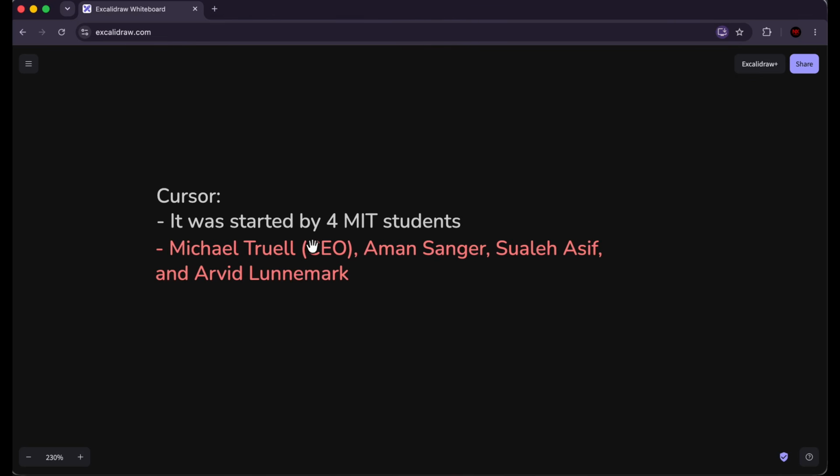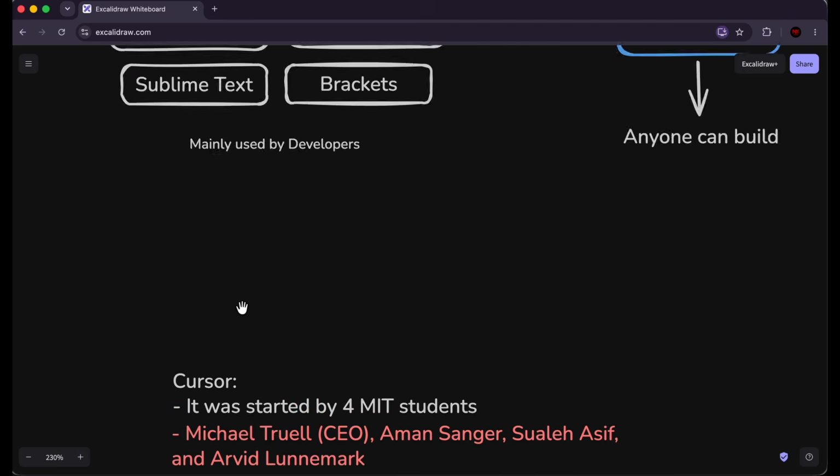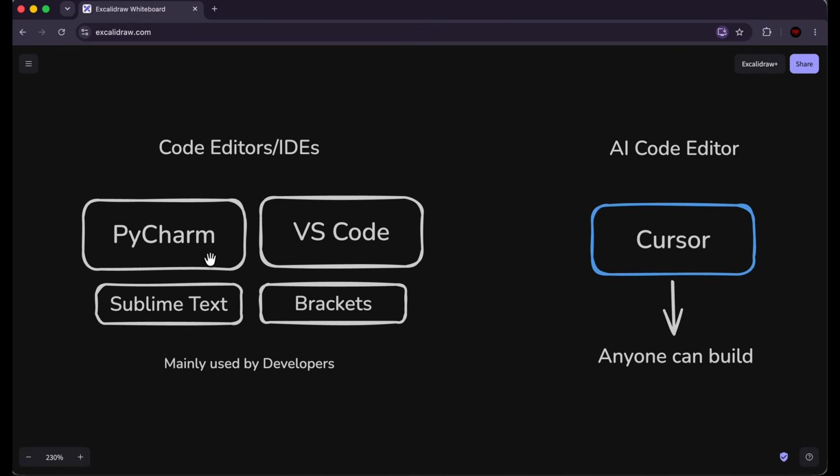So Cursor was started by 4 MIT students, Michael, Aman, Swale, and Arvid, and they're all very brilliant people. I was watching their podcast with Lex Friedman, and they talk about their technical backgrounds in physics, mathematics, and computer science, which means they were the very people who used code editors like PyCharm, VS Code, and these other code editors. They also used another code editor called Vim. And while using code editors like Vim and VS Code, along with an AI tool that was relatively new at the time called GitHub Copilot, they had an idea. Why don't we build a code editor like VS Code, but AI native, which means that AI is built into the platform? And so they created Cursor.